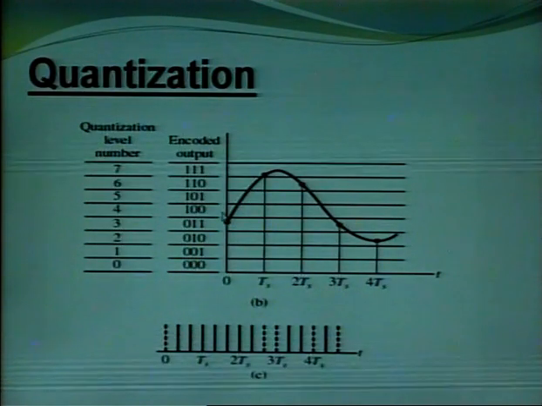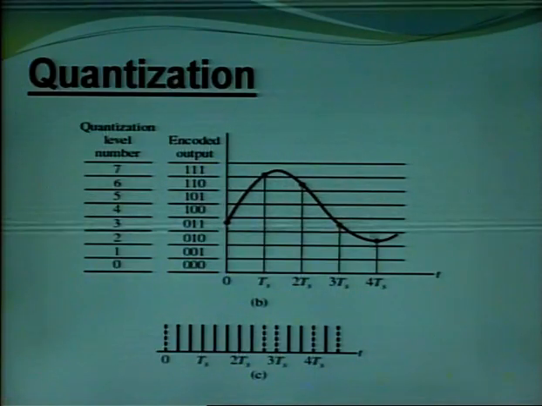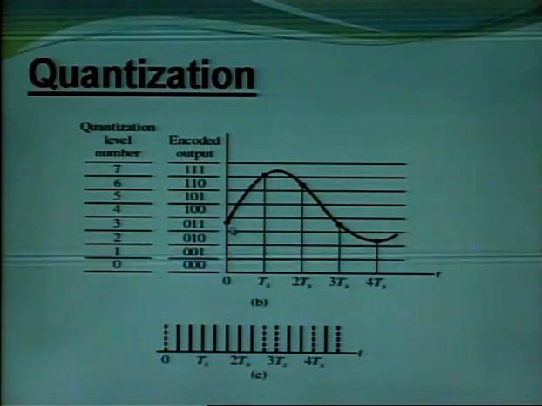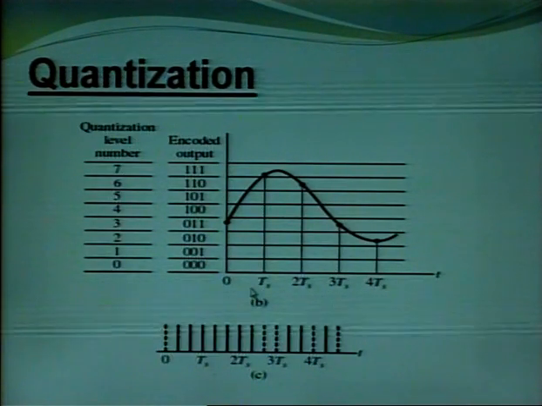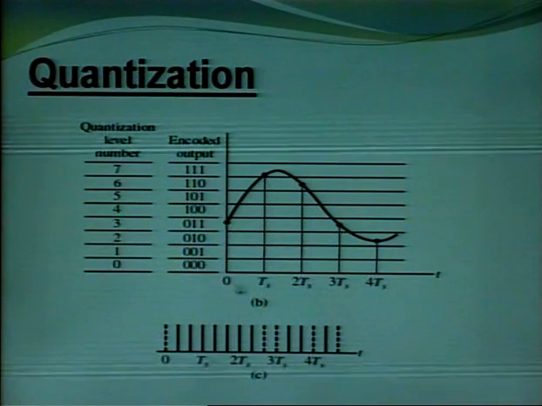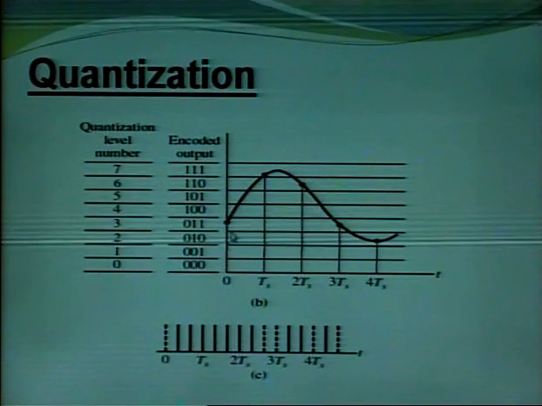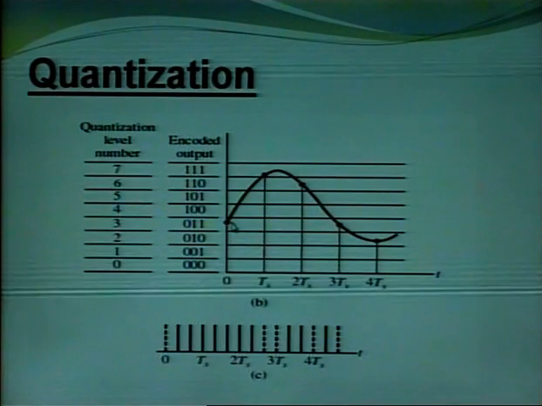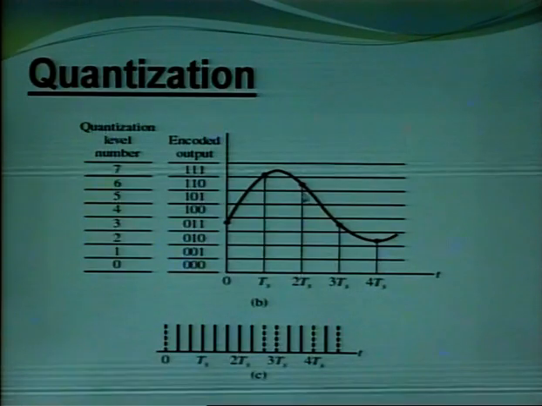There is a diagram, a waveform, that shows the quantization process. This is the analog signal. It is represented by 5 samples. Each sample has a duration of interval of time Ts. This sample lies between 3 and 4, so it is taken as 4. This sample is 6.